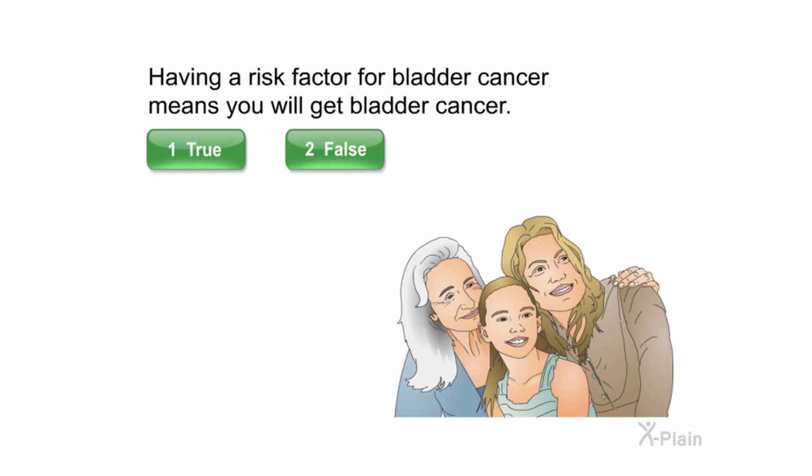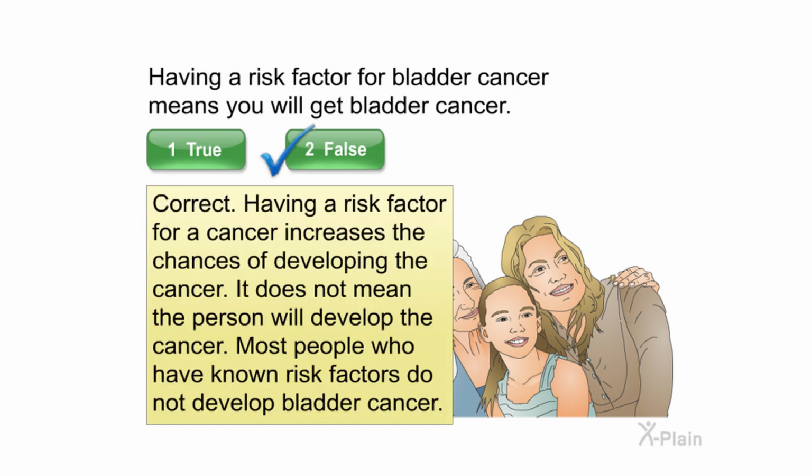Having a risk factor for bladder cancer means you will get bladder cancer. Select true or false. Correct. Having a risk factor for a cancer increases the chances of developing the cancer. It does not mean the person will develop the cancer. Most people who have known risk factors do not develop bladder cancer.